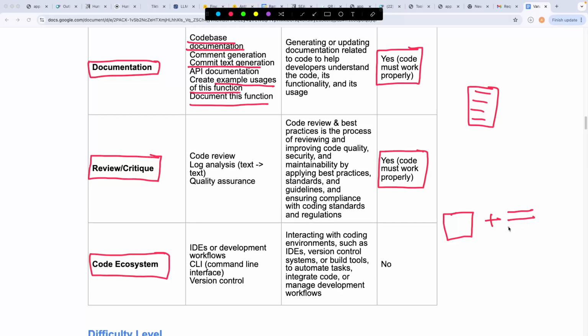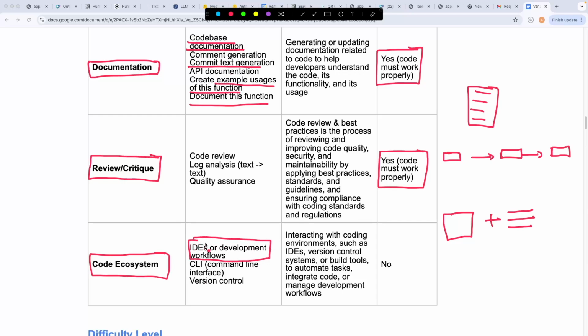The model might provide instructions on, hey, go to files and then go to preferences and then go to this particular option and that particular option. And along the way, the chances of the model giving you wrong instructions is really high. This is why a lot of the times code ecosystem is possibly the easiest of all of these categories to find a deviation in. You can try with different types of IDEs or development workflows.